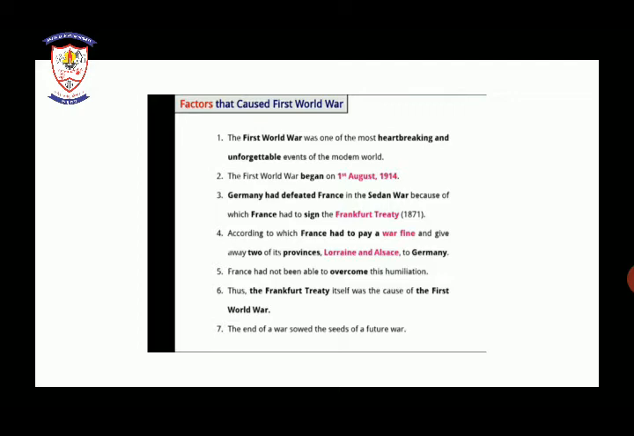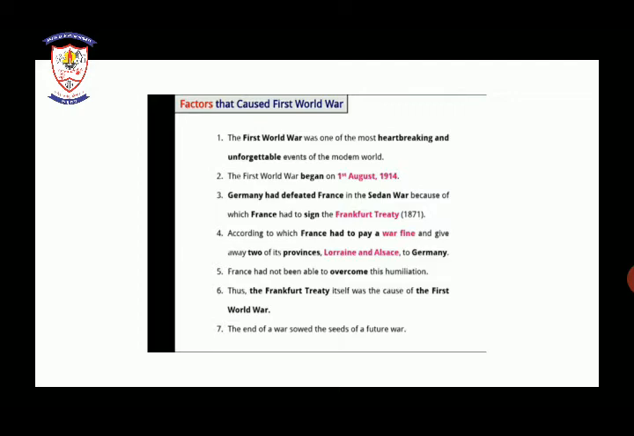As we have seen, France has lost the battle. France has to sign the Frankfurt Treaty and also has to pay a war fine. France has to give away two of its provinces, meaning two of its areas, Lorraine and Alsace. So France gave two of its areas to Germany and also paid the fine to Germany.